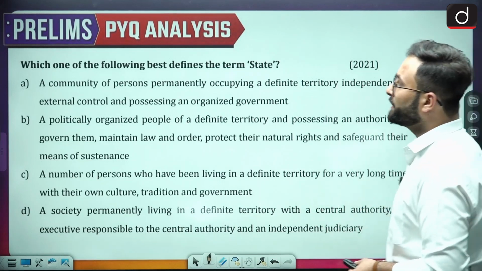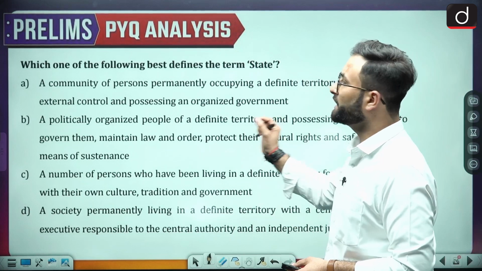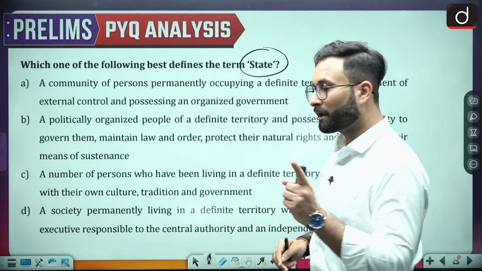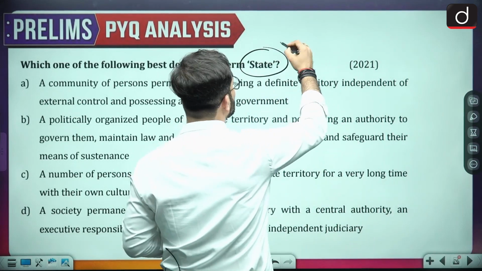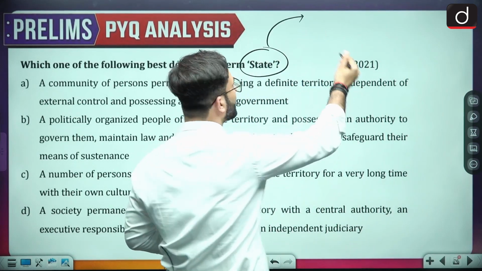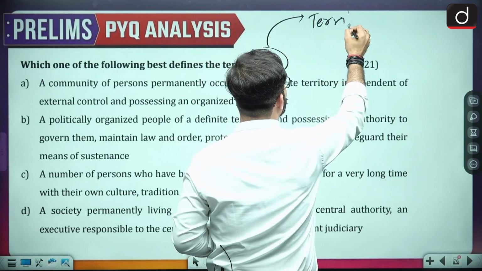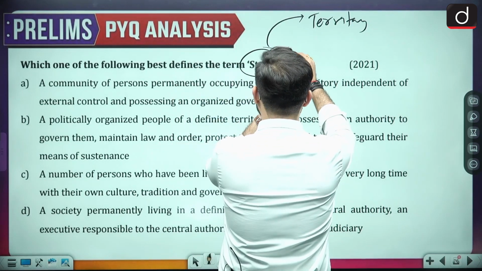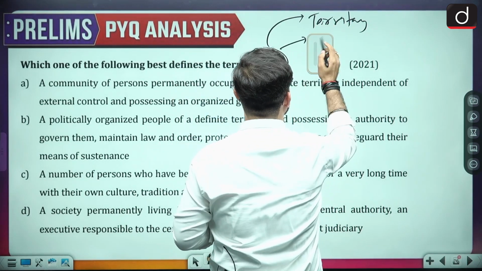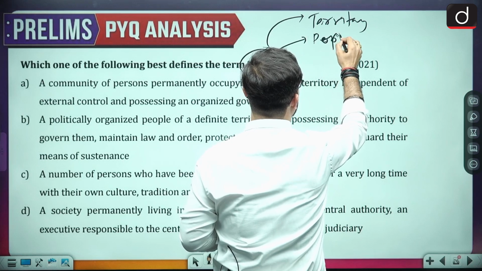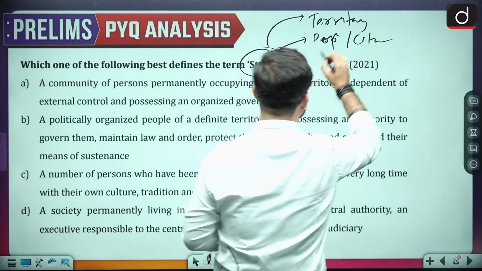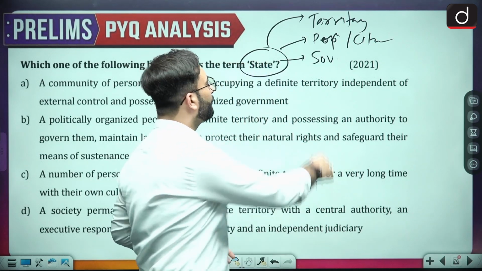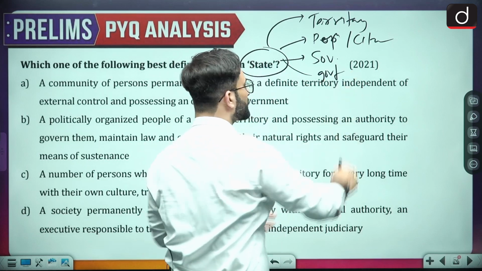Coming to the next one, which one of the following best defines the term state? Now they are talking about the definition of the term state. You can go through all the options over here. What I'll tell you is what the constituents of the state are. When we talk about the state, what should be there? One is the territory. That is important, that a state should have a territory. Coming to the next one, that is basically your people or the population, or you can say the citizens. Third is sovereignty. State should be sovereign. And fourth is government.